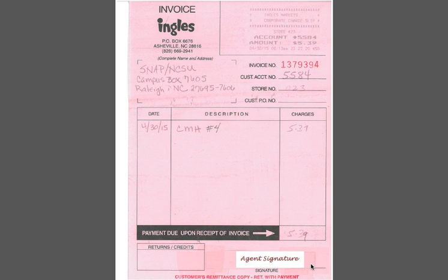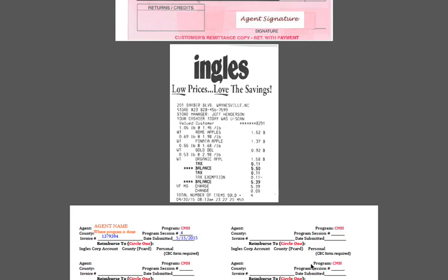The bottom right is where the agent or educator will sign as an authorized buyer on the Steps to Health account. The next document is the register receipt.